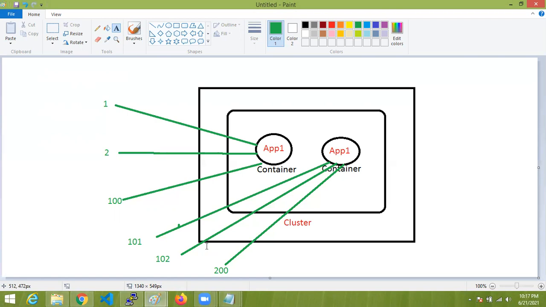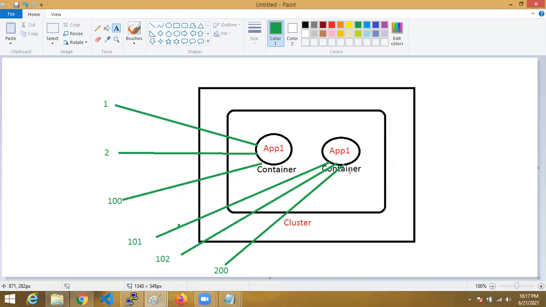Why? Because the container stopped for some reason. The desired state here is 2 to serve 200 requests. If one container does not run, 100 requests can't be served. That is downtime. For these 100 users, they will not get the application, but for the other 100, we get it. For these 100 users, the application can't be accessed. That is downtime, because the containers stopped. My desired state is 2 containers, but one container is not running. Immediately, whenever a container stops, it will identify that the container is not running, the desired state is 2, and only one container is running.